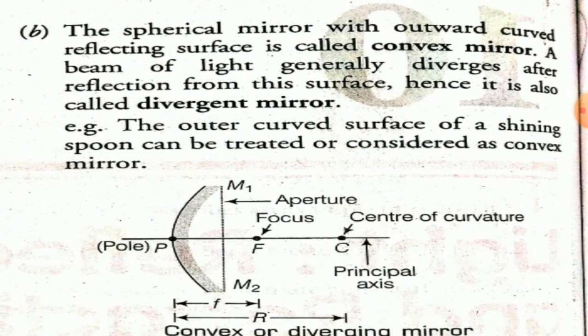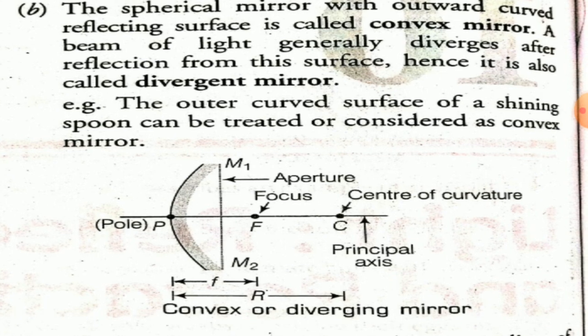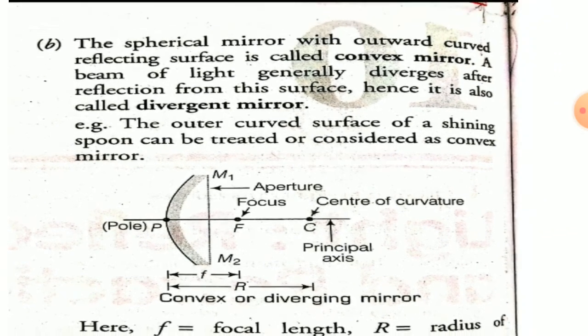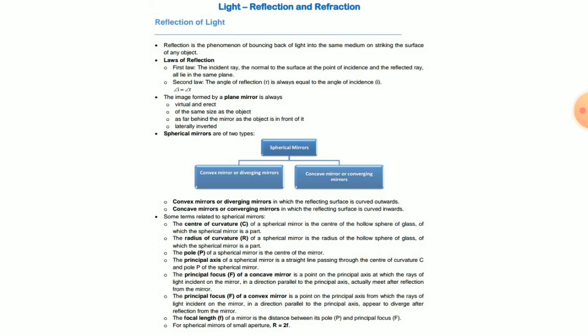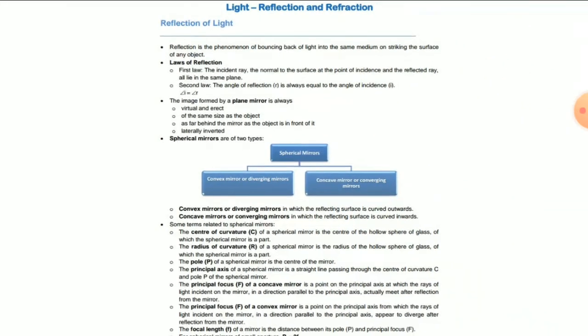You can see here the convex mirror, pole P. Again, the center of curvature is the center of the sphere. The middle distance between P and C is the focus, capital F. Again, the distance between capital F and pole P is small f, the focal length. Again, the distance between the center of curvature C and pole P is R, the radius of curvature. Understood, students? It is all about it. I hope you understand. So this is all about the basic terms of the mirror.